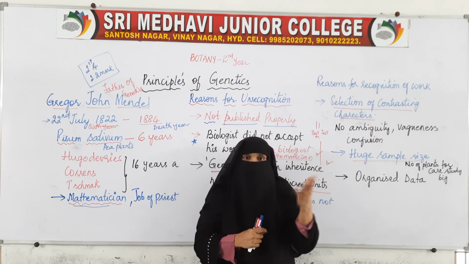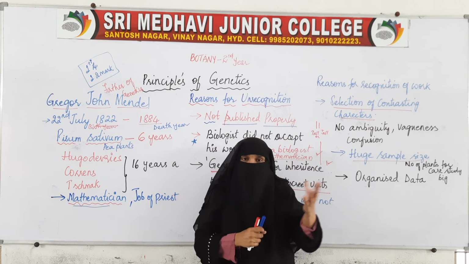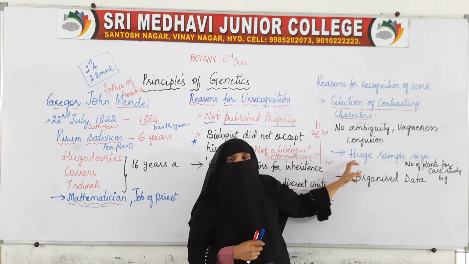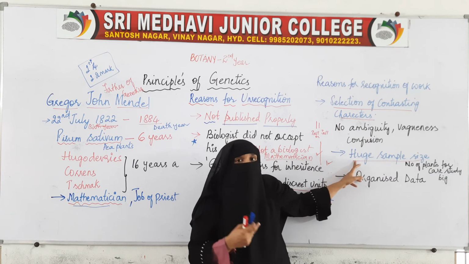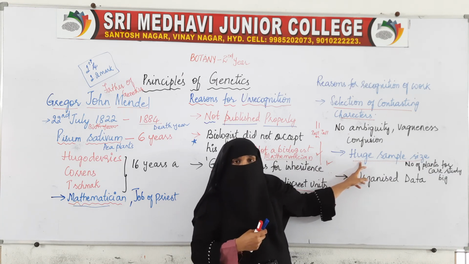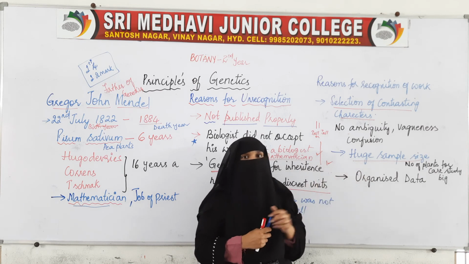On a plant many peas will be there, and many pea plants can be grown in a very short period of time. So the sample which he took for doing the survey was huge. He collected a variety of pea plants and conducted the survey. Then came to the conclusion.